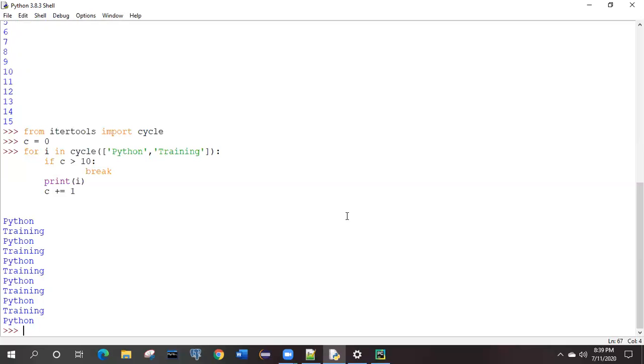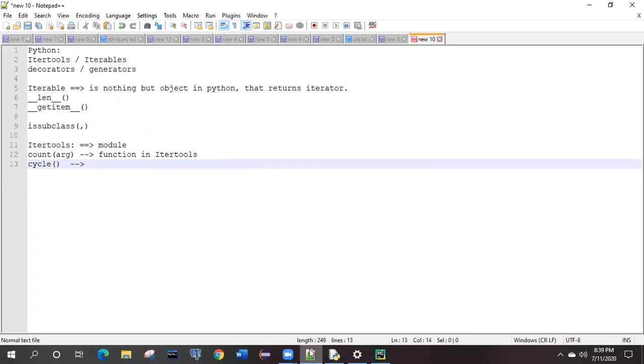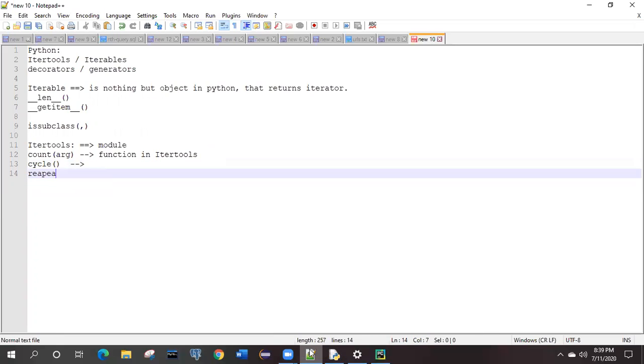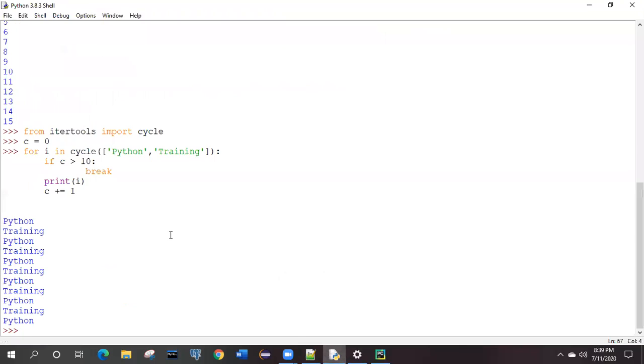Like this count and cycle, we have some more methods like repeat. As the name suggests, anybody can guess that it is going to work as a repeating kind of thing. Coding-wise it is very similar to this example. I will not type it, I will simply tell you the remaining things.